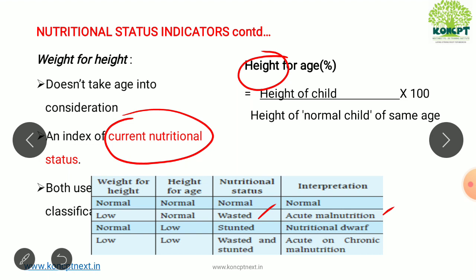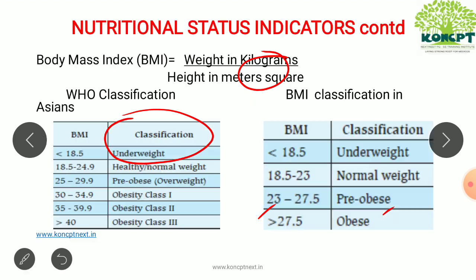Whereas when both weight for height as well as height for age are low, the child is wasted and stunted both. So it is acute on chronic malnutrition. It is chronic because the child is stunted, and on that, weight for height is also less, so it is an acute stage.